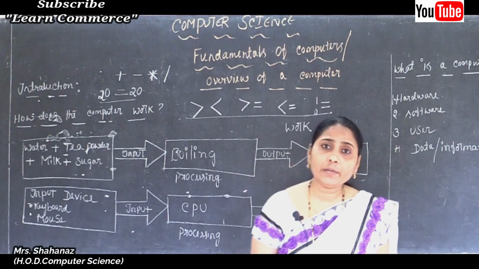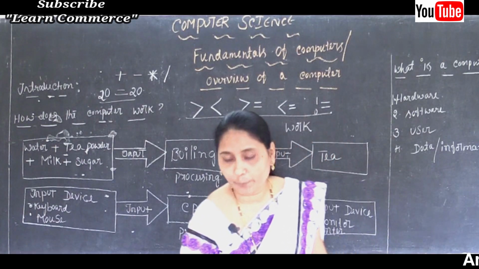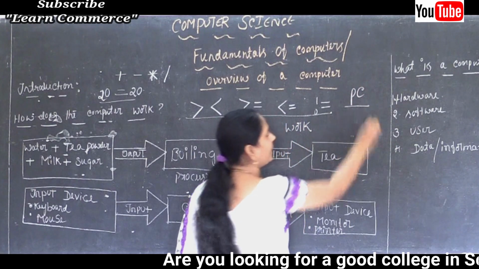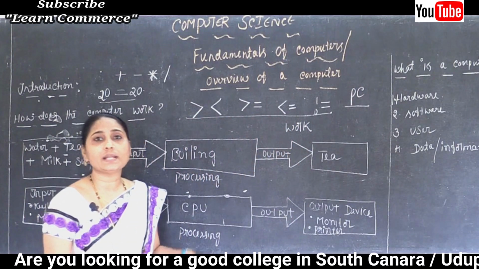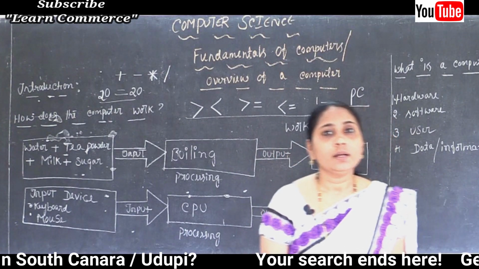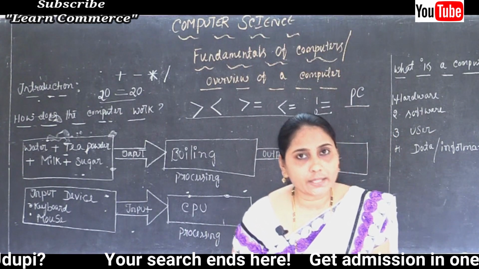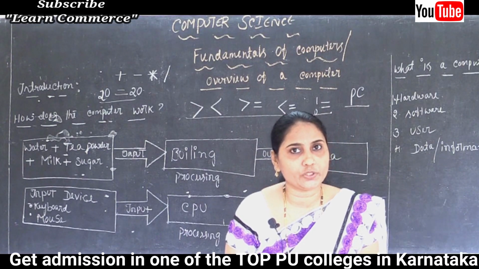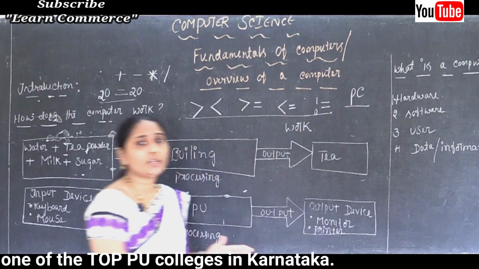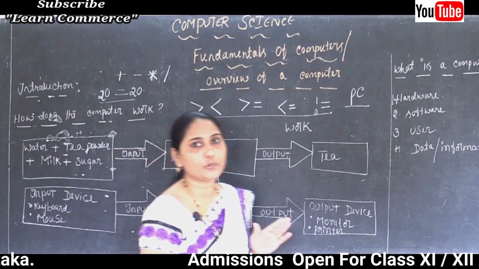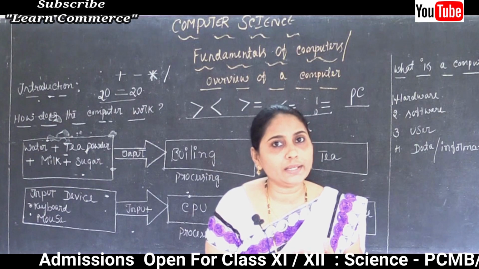And individuals use personal computers. The full form of PC is personal computer. We know in personal computers many types are there, the desktop computer as well as laptop computers. So an individual, any one person, uses a personal computer or mobile devices.